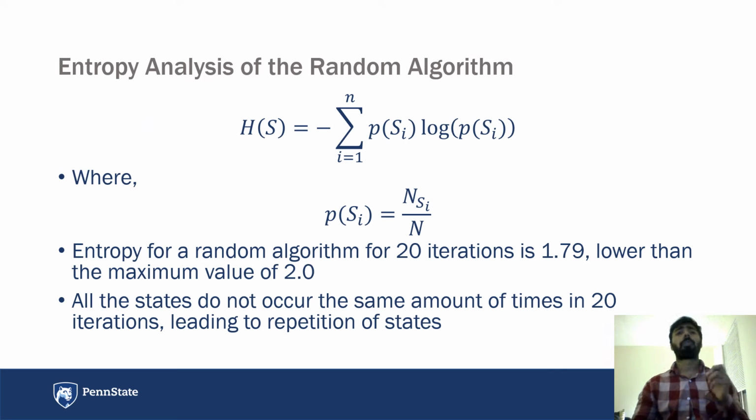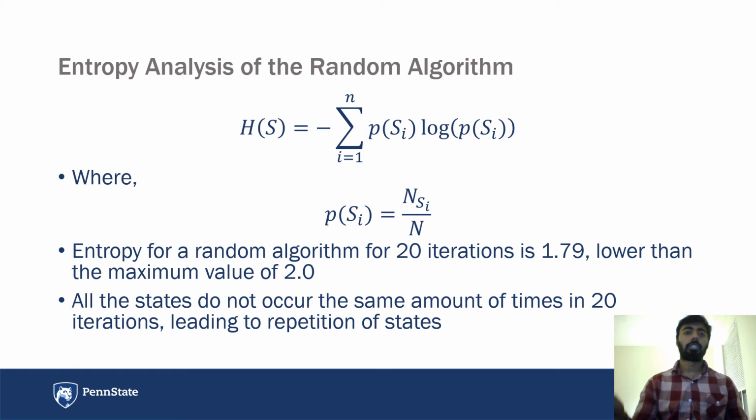We also did an entropy analysis of the random algorithm, as we call it. It showed that the overall entropy of the system is 1.79, again with the same experiment of 20 interactions, which is much lower than the maximum value of 2, showing that the random algorithm is not optimal for deception in multiple interactions.